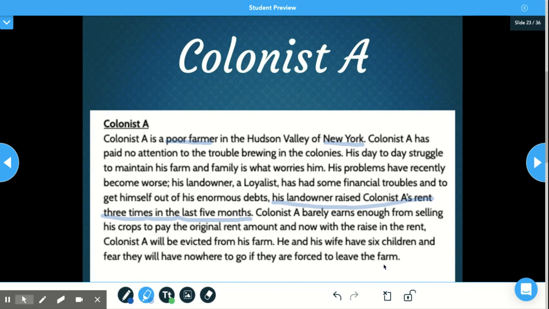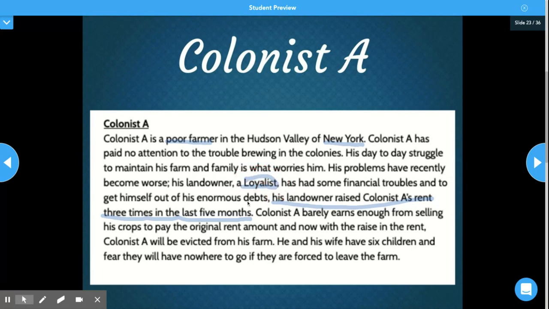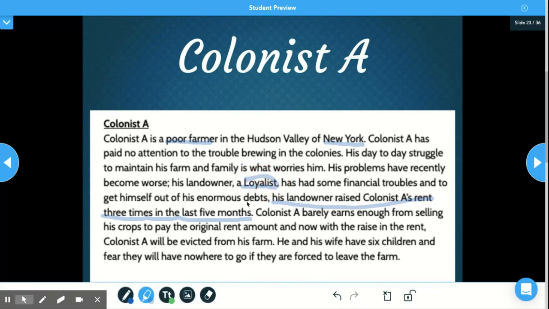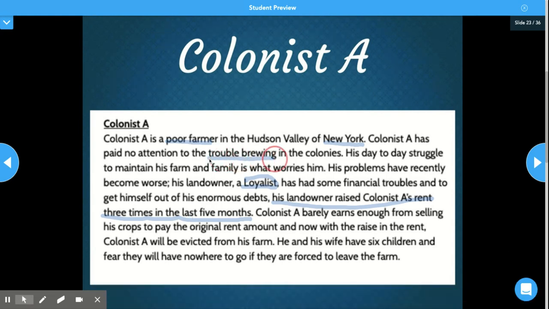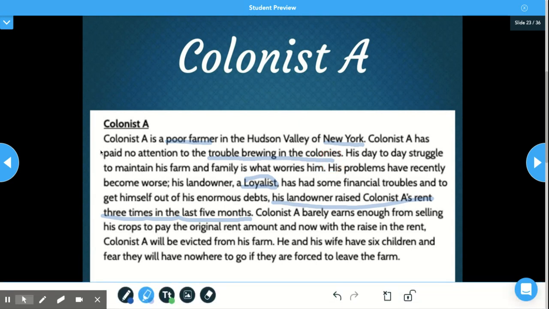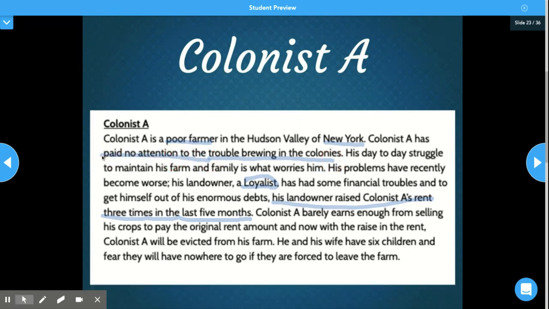Okay, so I have a few clues about whether Colonist A would be a patriot, loyalist, or neutral. I know that they live in New York. That's close to New England. That's where most of the patriots live, but that's not enough information yet. Well, his landowner is a loyalist, and he's raised his rent 3 times in the past 5 months. I think he's really not paying attention to what's going on in the colonies. He says he's paid no attention to the trouble brewing in the colonies.